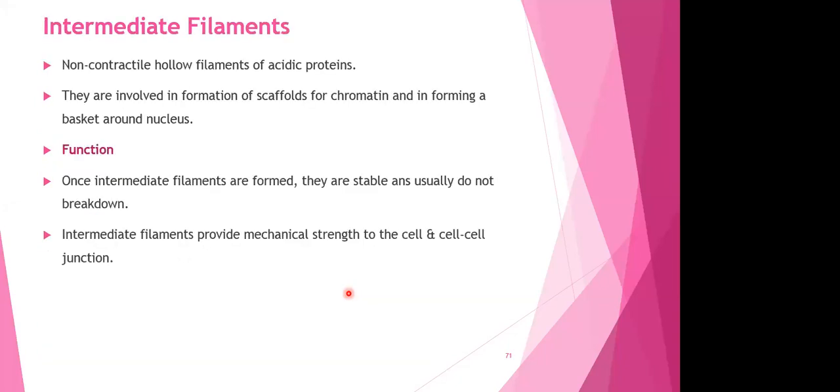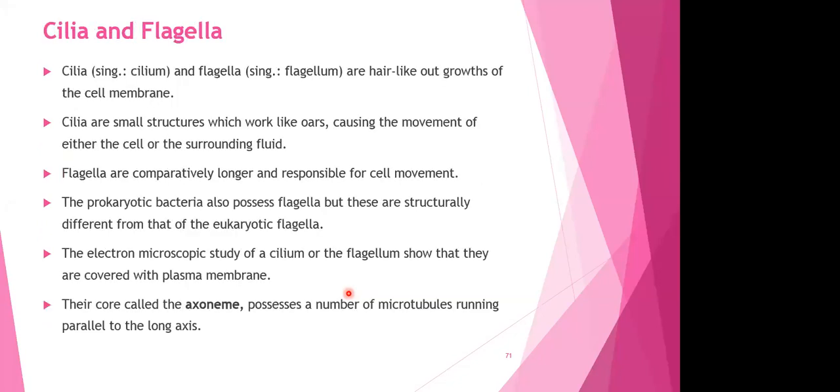That's all with our cytoskeleton. Then we have cilia, flagella, centriole and nucleus. So let us quickly go ahead with cilia and flagella. Cilia and flagella are hair-like outgrowths of the cell membrane that form the